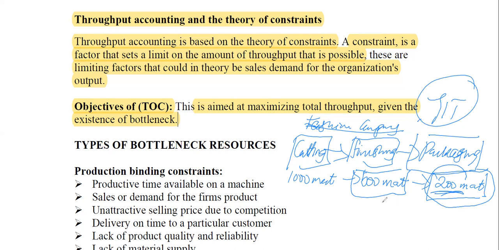So we will stick to 200. Only 200 can come here. Since this one cannot do 500, it is also limited by 200. That means this one should only do 200, so that 200 goes here and another 200 goes here, and it meets the demand exactly to generate your throughput. You get the whole idea. So that is it.